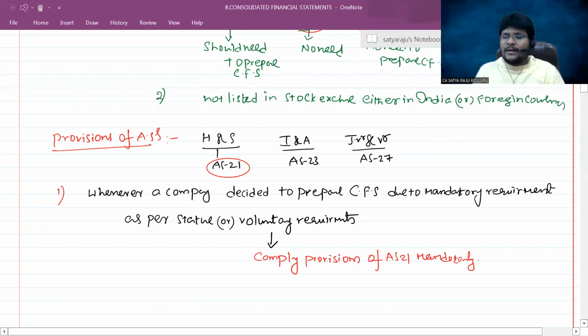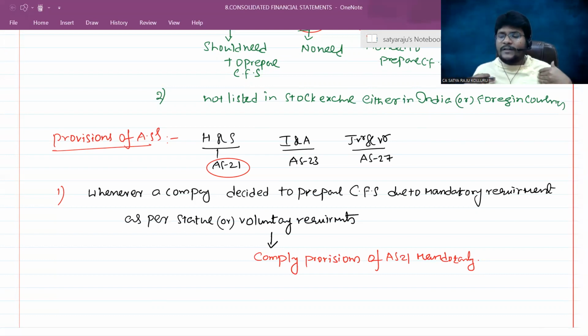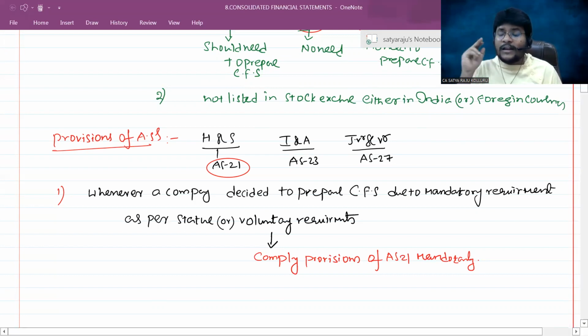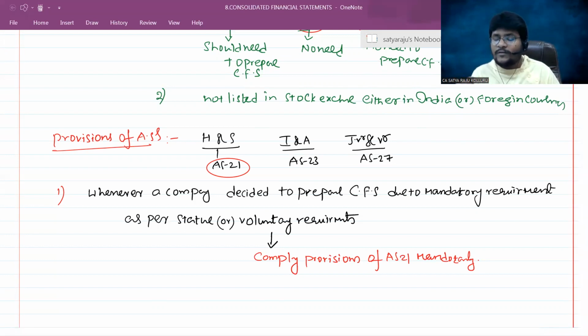I mean, sir, in case of voluntary requirement also, I'm preparing the consolidated financial statements on voluntary basis. But still, if you prepare the financial statements on voluntary basis, you still need to comply with the provisions of AS21 mandatorily. What is the objective of insertion of this provision in AS21?